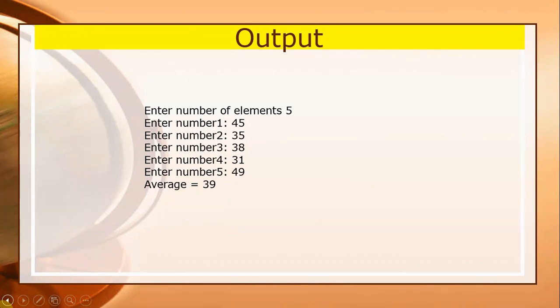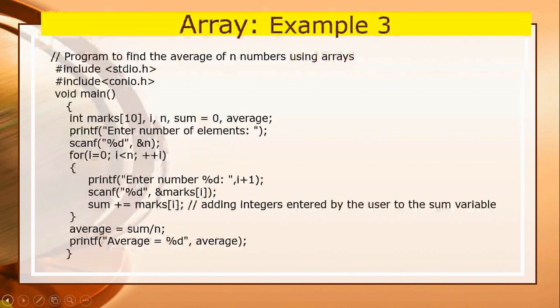And the next manner I told you, you can declare an array and its size, and with the help of a for loop you can store the values in the array. With the help of this example I told you the utility of an array.